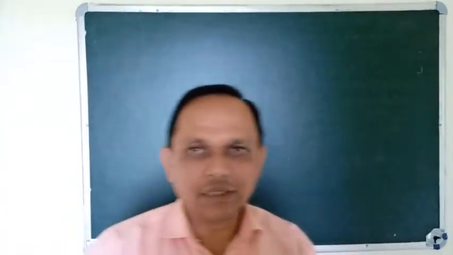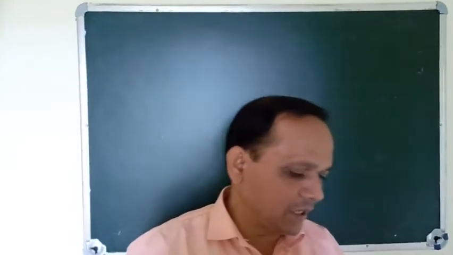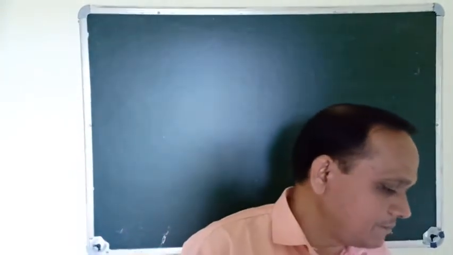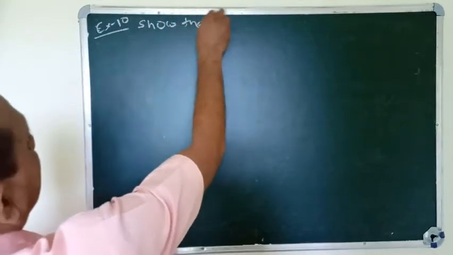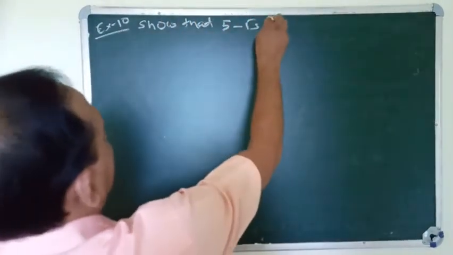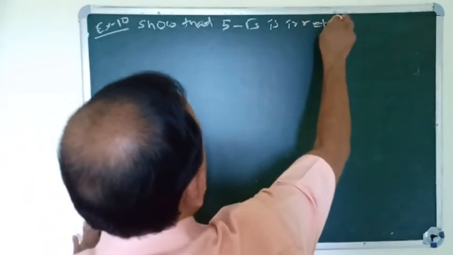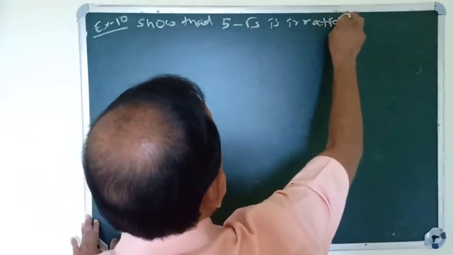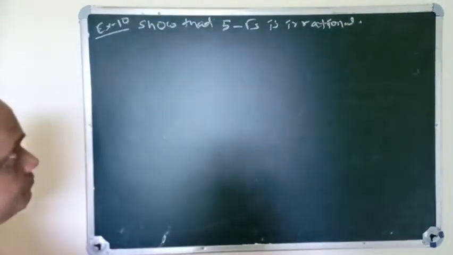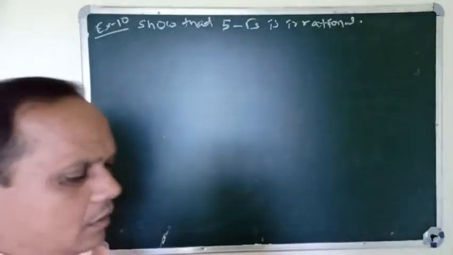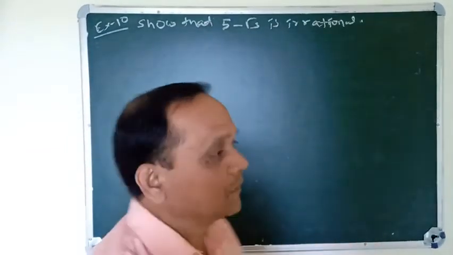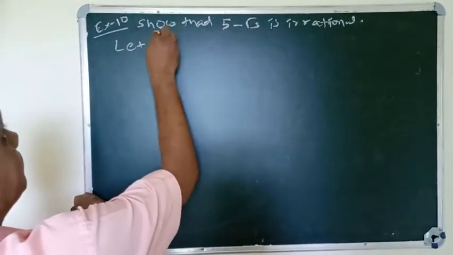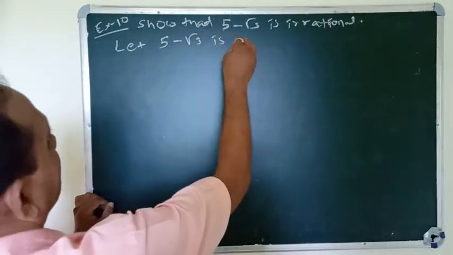Then we have to go through some examples from exercise 1.3. Example 10: prove that 5 minus root 3 is irrational. We take a proof by contradiction. Let 5 minus root 3 be rational.